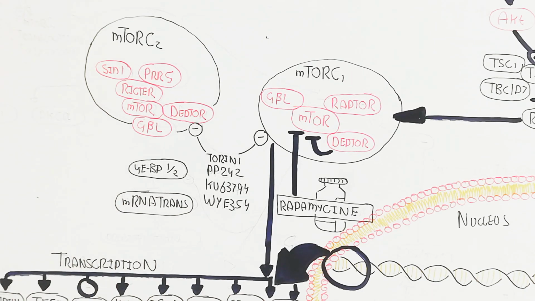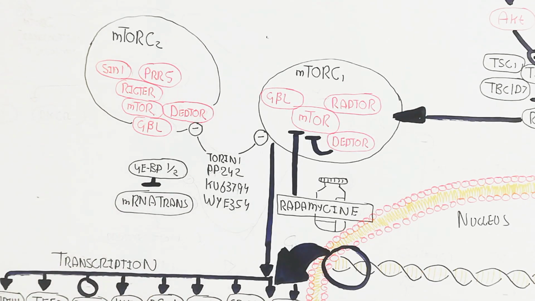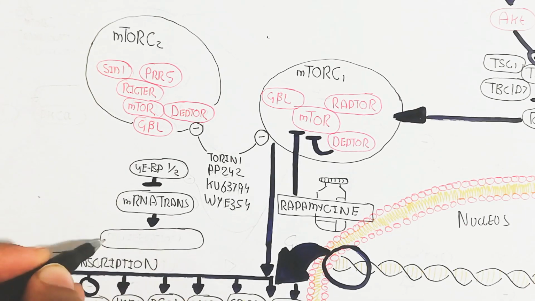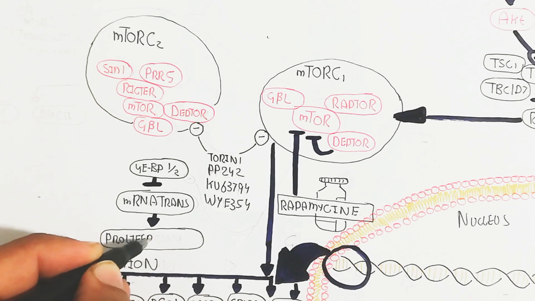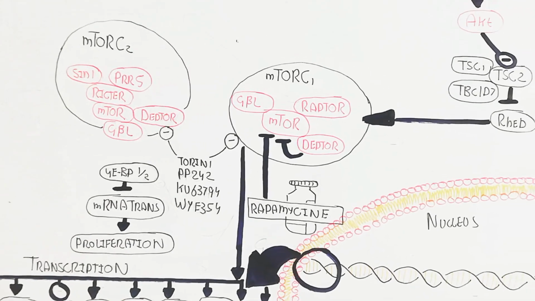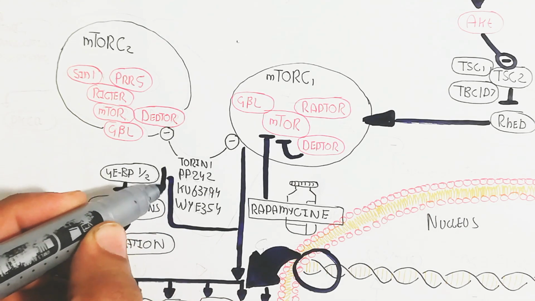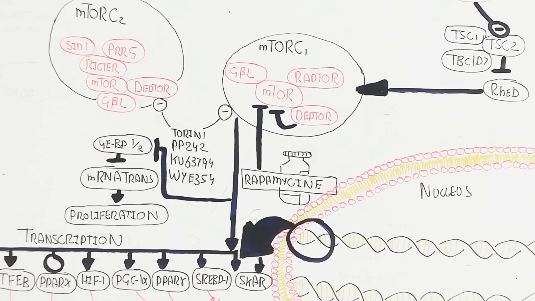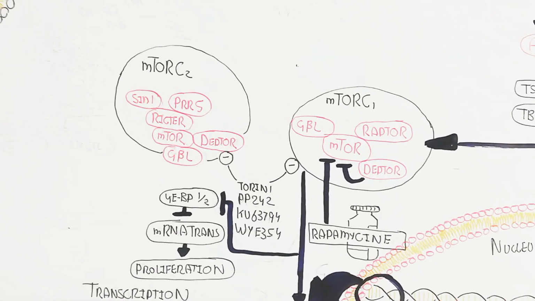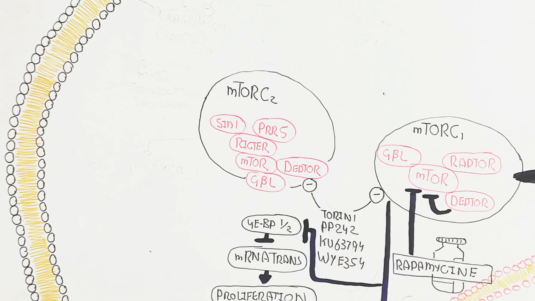While here is another protein, the 4E binding protein 1 and 2, and messenger RNA transcription will inhibit, and in this way the proliferation will inhibit. While this will be inhibited through mTORC1, after this inhibition the proliferation will trigger. So remember, this is another concept for understanding.